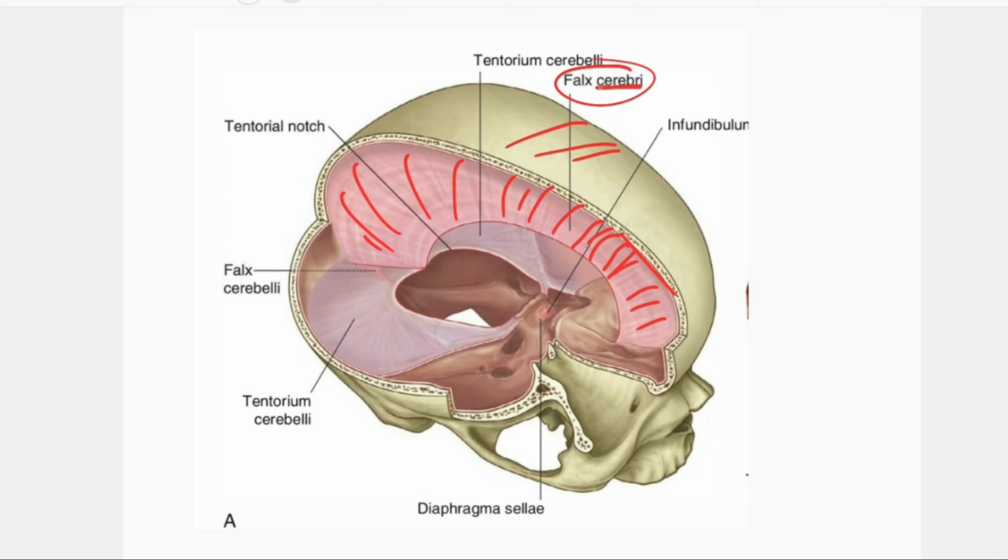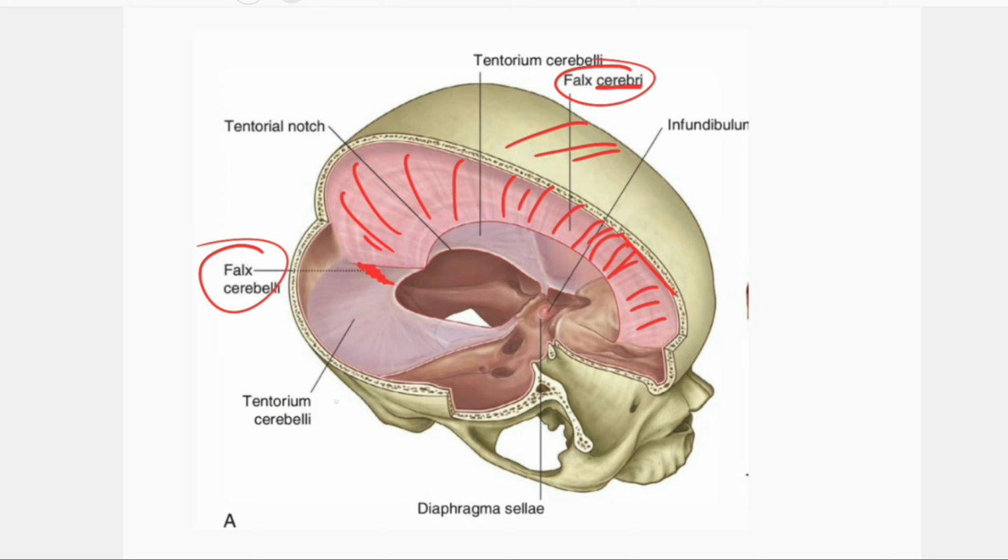Cerebri means it separates the cerebrum. If it separates the cerebellum, then it is the falx cerebelli. Falx cerebelli is this small structure that separates the right and left lobes of the cerebellum.